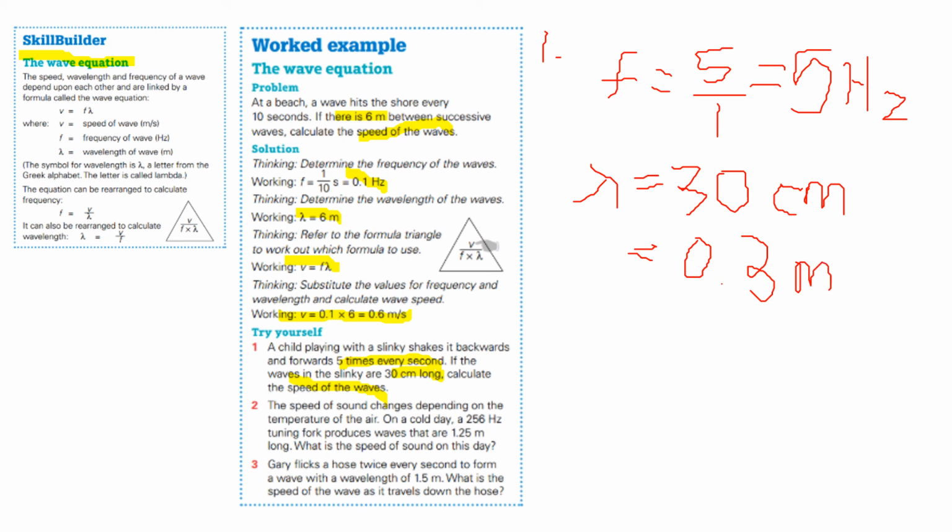Now it's asking for the speed of the wave. They have given you the frequency, they have given you the wavelength, and they are asking you for v, which is the speed. So how do we find the speed? We know the formula is v equals f multiplied by the wavelength. So v equals the frequency, which is 5, multiplied by the wavelength, which is 0.3.